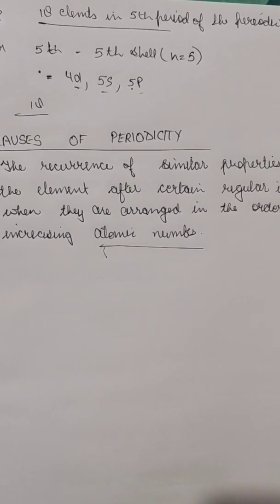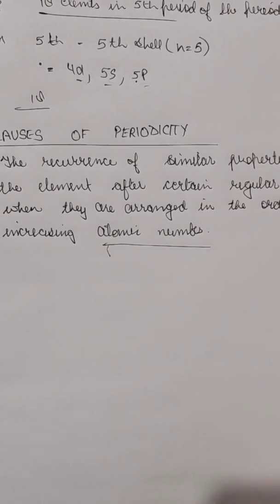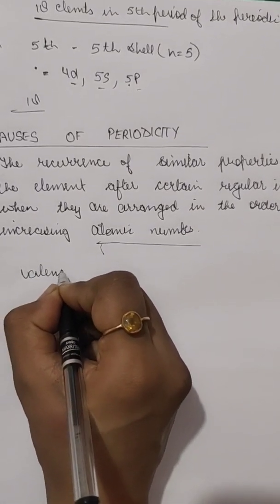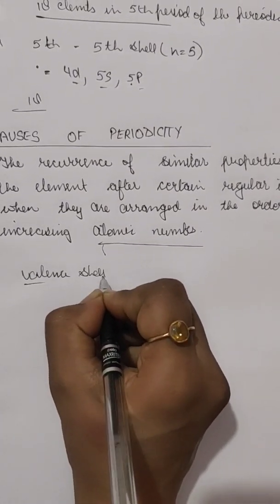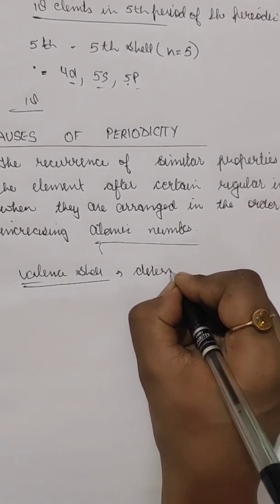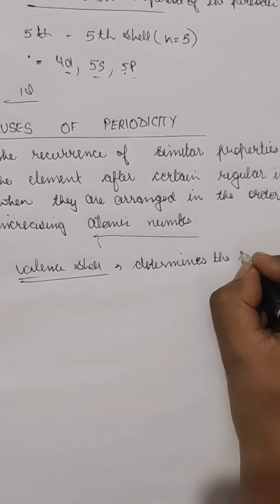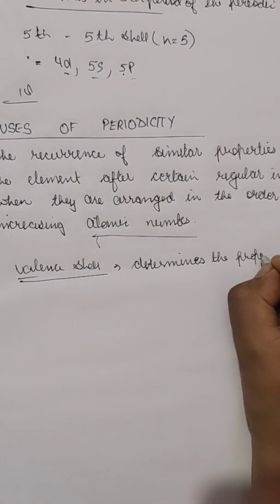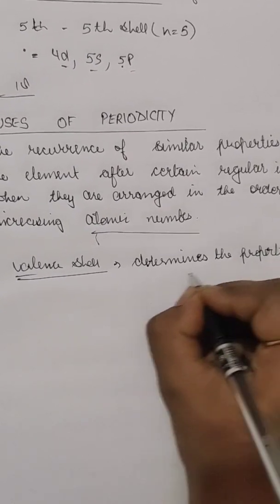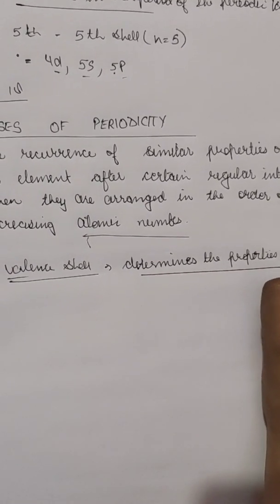So, primarily the arrangement of the electrons in the outermost shell, which is called the valence shell, plays an important role. So the valence shell determines the properties of an atom, because the electrons in the inner shells will not be able to move anywhere. So the valence shell has the electrons, and it determines the properties of the atom.